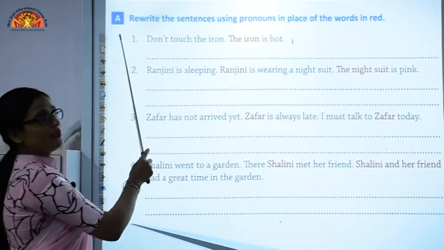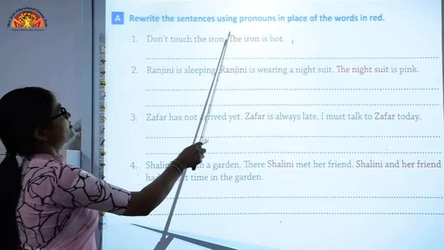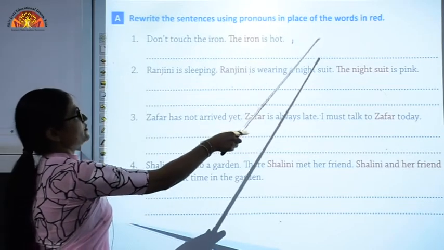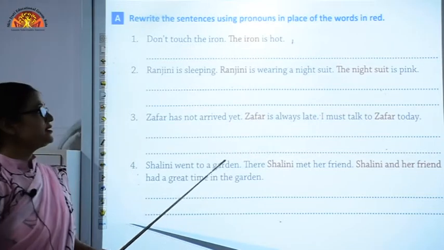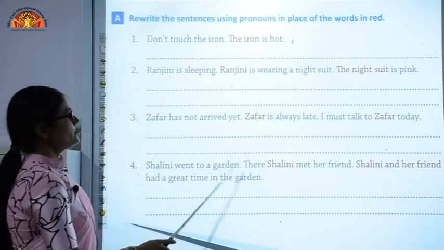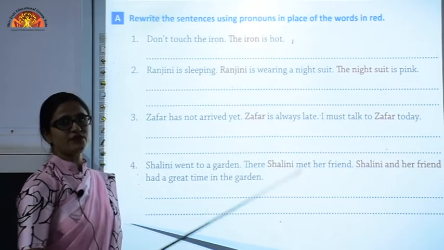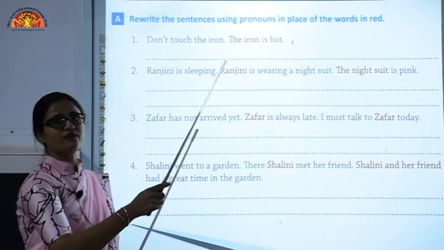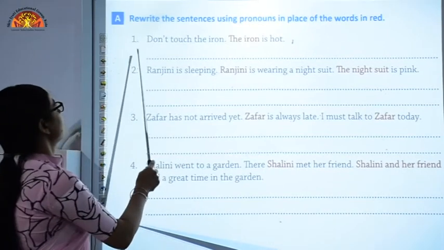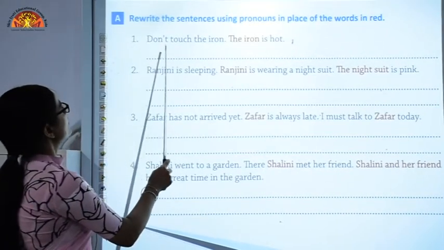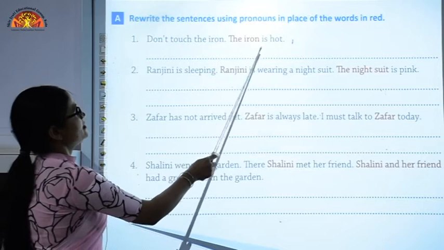Exercise A: rewrite the sentences using pronouns in place of the words in red. You can see in each sentence a few words are highlighted in red color. What we have to do is replace these words with the help of pronouns. Let's see the first sentence: Don't touch the iron, the iron is hot.